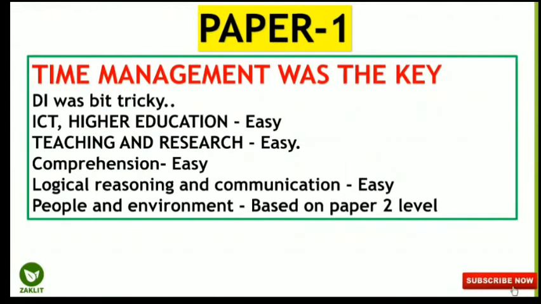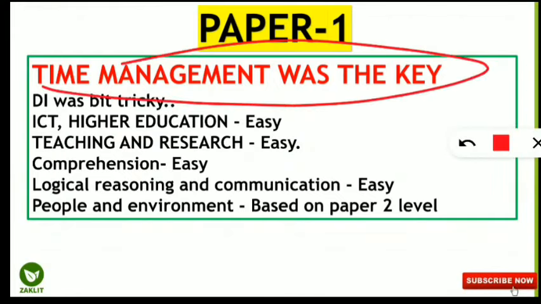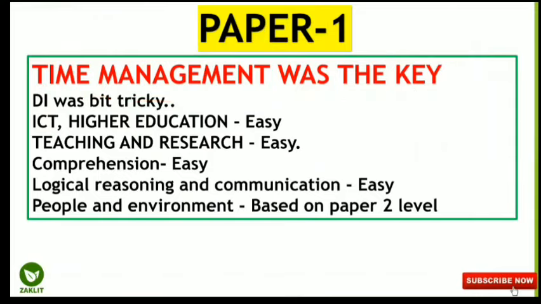So coming to paper 1, the general paper, the idea was that time management was the key. Those who managed the time well in this paper, as I have already told you, were very successful and did well. DI was a bit tricky. Yes, data interpretation was not that easy. As I have told, 1 to 2 questions from DI will be tricky. So what you have to do, if it is not coming, you have to skip. Those who skipped those questions managed the time well.